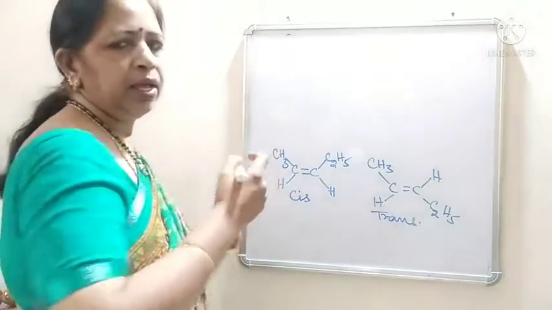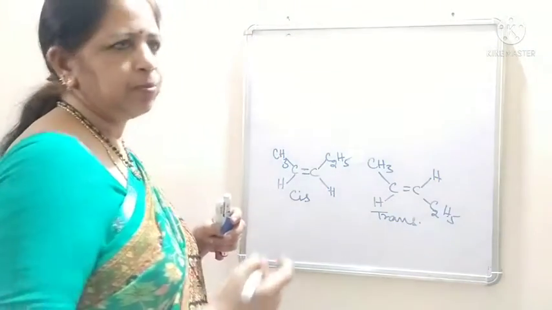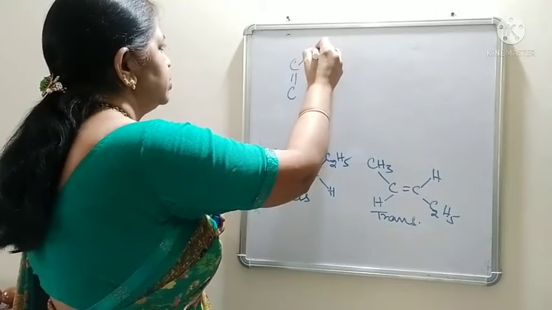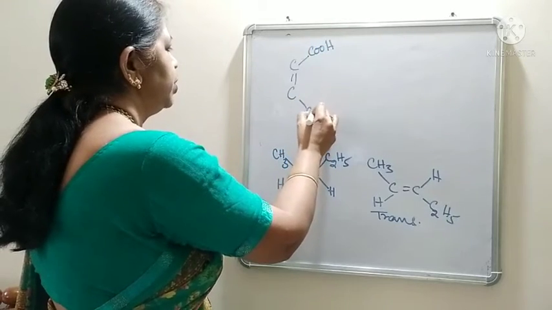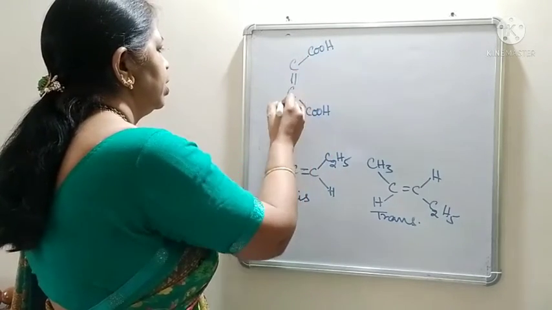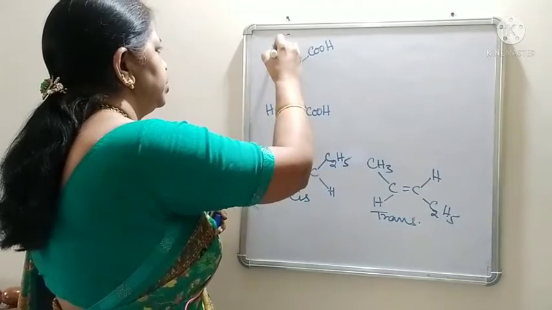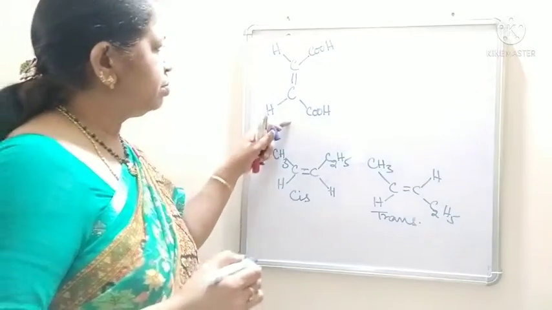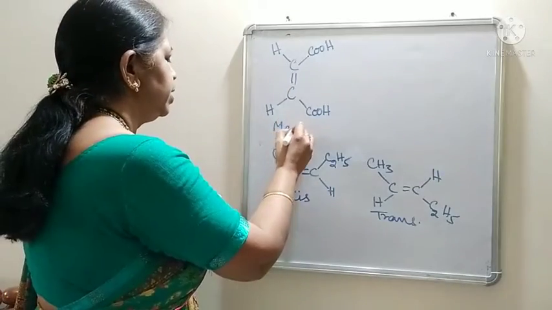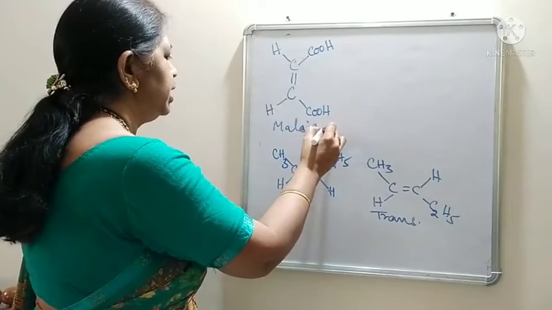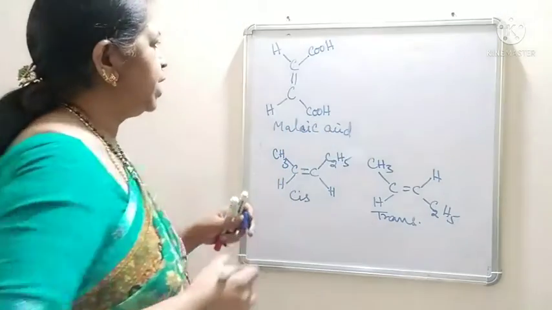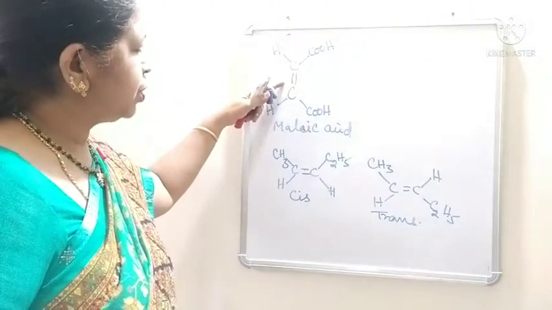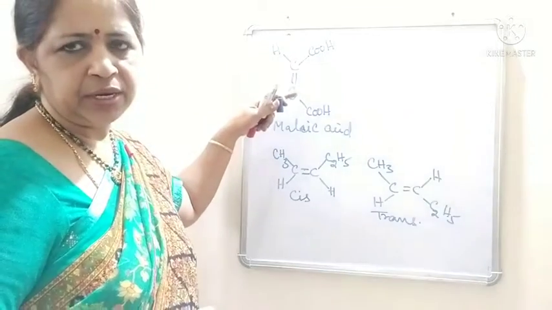I will write one more example. Let us take an unsaturated dicarboxylic acid. C double bond C, COOH, COOH, H and H. Its common name is maleic acid. Its IUPAC name is cis-but-2-enedioic acid.